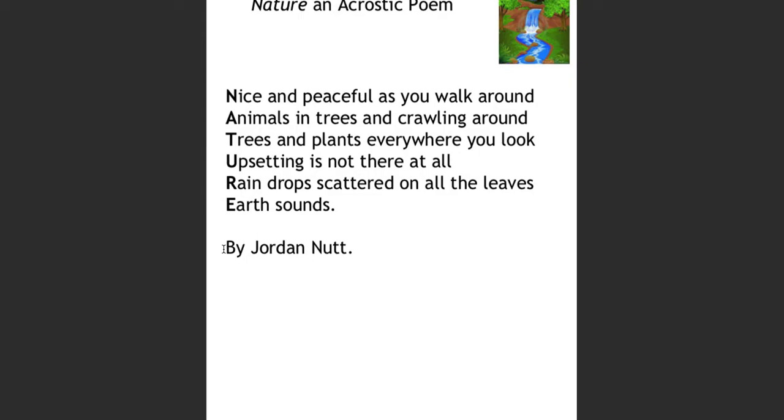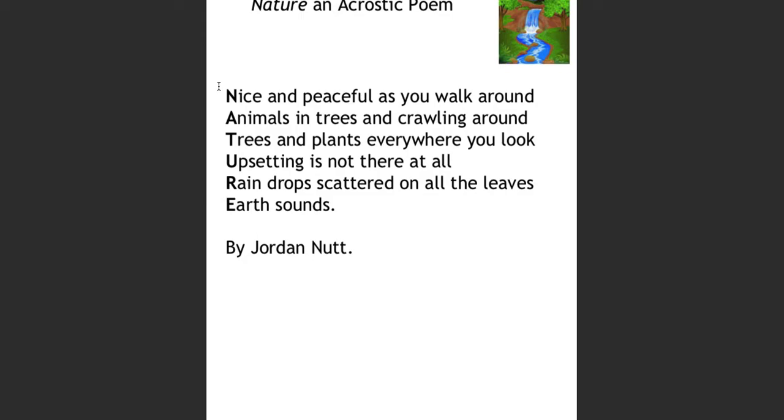Now look at this poem. What makes this poem unique? Absolutely. The first letter in each line spells out a word. N-A-T-U-R-E. This is the word nature. And that's what makes this poem super fun and unique.